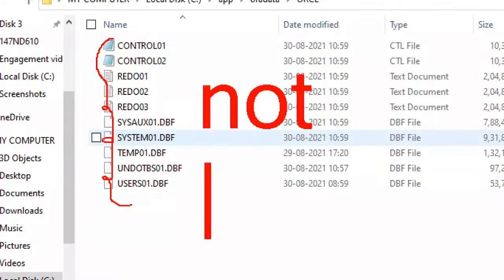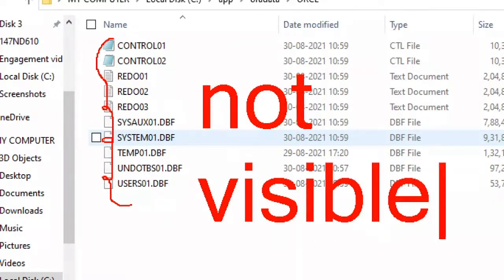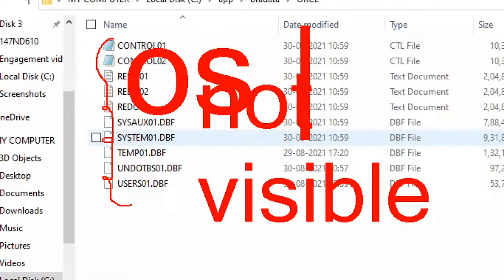This is not visible. That's why a structure which is not visible in the operating system, the OS, is called a logical structure. Very, very important. Tables are not visible in the C drive, D drive like that. Views are not visible in the C drive, D drive, E drive like this. Indexes, functions, procedures are not visible. They are visible in a database, okay, I agree, but unfortunately they are not visible in the operating system.